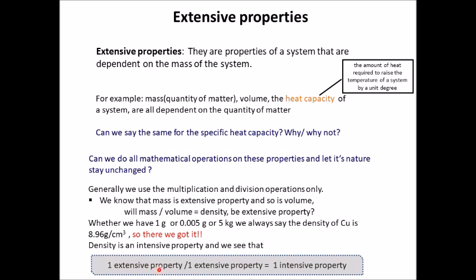It depends on the quantity of matter in the system. Volume is another extensive property which depends on the quantity of matter in the system. And so, mass upon volume is equal to density, which is now independent of the matter of the system. So, density is an intensive property. We will not say that a bucket of water will have some higher density than a glass of water. Water will always have the same density, that is around 1 gram per centimeter cube.